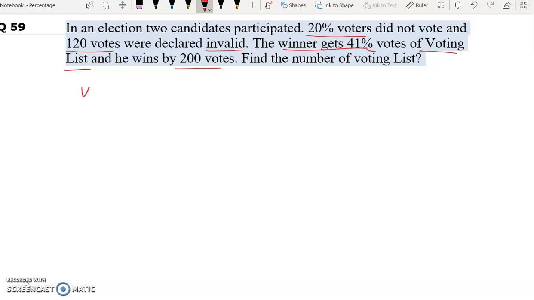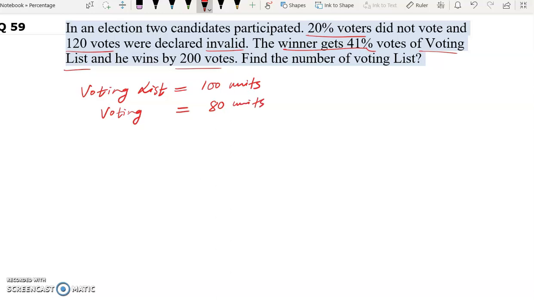So in this question, let's say our voting list is 100 units. 20% voters did not vote. So actual voting was how much? 20% of 100 will be 20, so 100 minus 20 will give us 80 units.